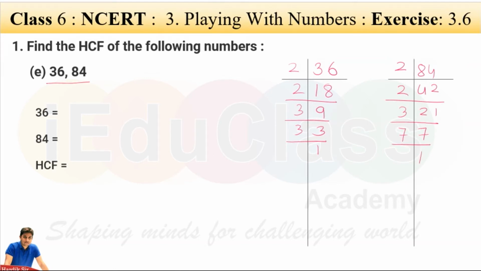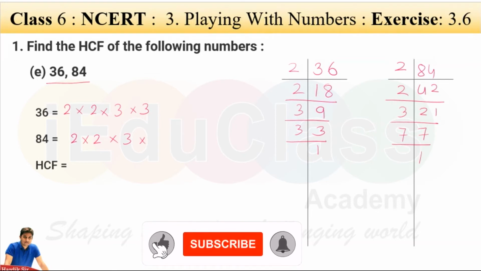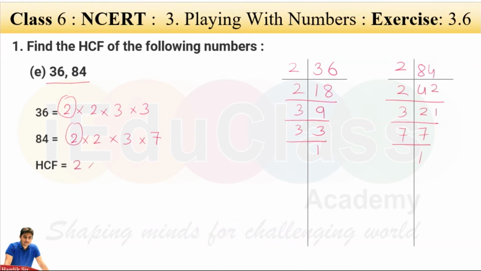Write down the factors of 36: 2 into 2 into 3 into 3, and factors of 84: 2 into 2 into 3 into 7. So 2, great. Another 2, great. The third one is 3. So 2 2s are 4, 4 3s are 12. So 12 is the highest common factor here for these numbers.